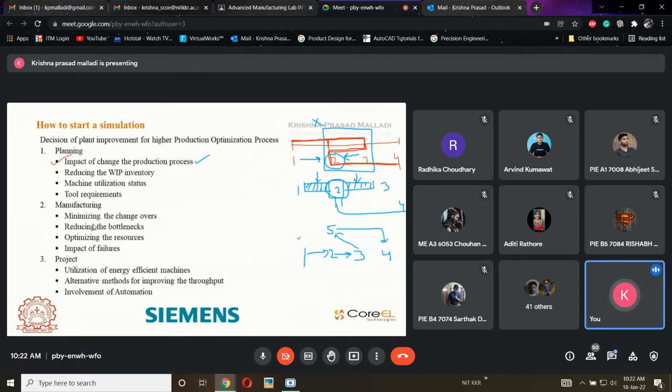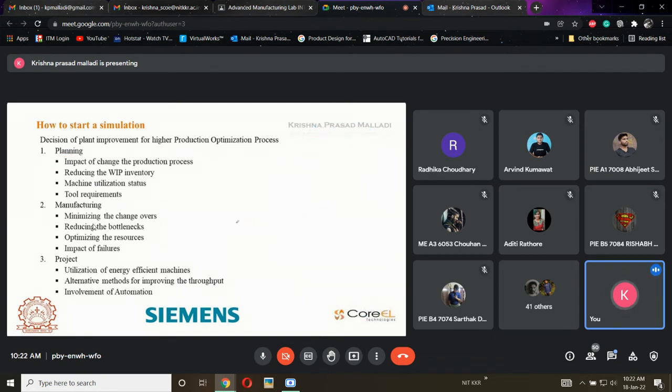I'll try to involve this one. This is called the impact of change in production process. Now I need to check. What will happen if there is a lot of production? A lot of bottlenecks will be there in the production. This is one of the examples. I will give you one more simple example, with which you will have a clear idea.